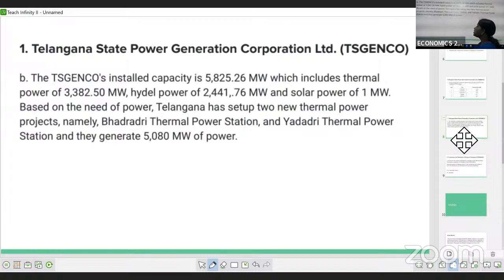In TS GENCO, the installed capacity under the thermal power is nearly 5,825.26 megawatts.